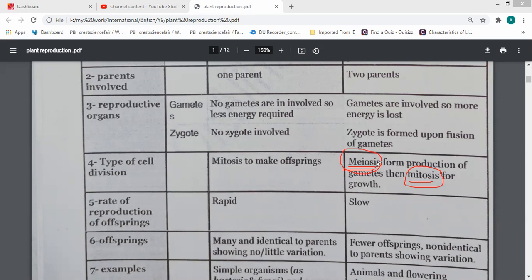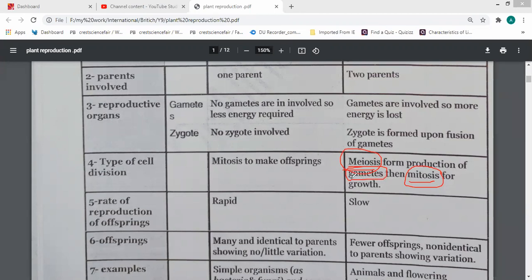Meiosis produces cells with the total number of chromosomes or half the number? Half number. But mitosis gives the total number, right? Yes, I got it. So the production of sex cells, which are gametes, pay attention, okay?